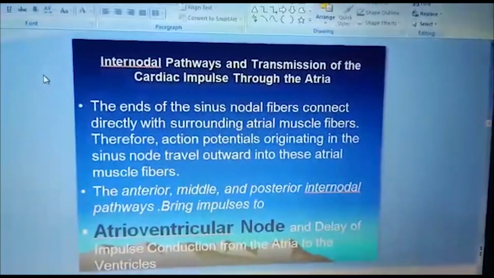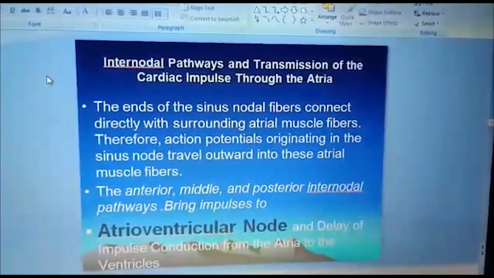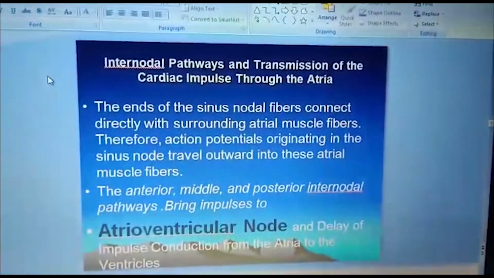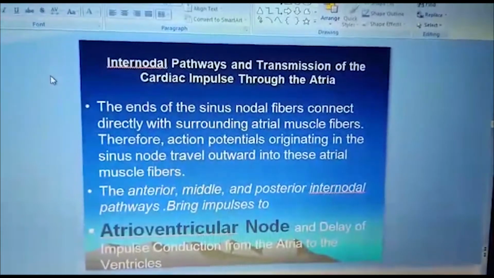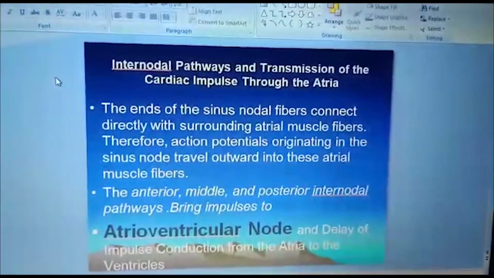There are three, anterior, middle, and posterior, internodal pathways that bring the impulse to the atrioventricular node, and there is a delay of impulse conduction from the atria to the ventricles. And this delay is because of the decreased number of gap junctions in this portion of the conduction system.